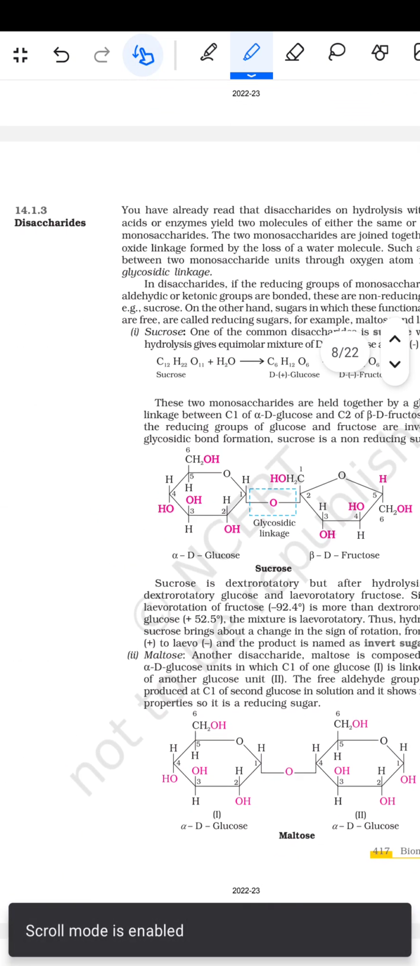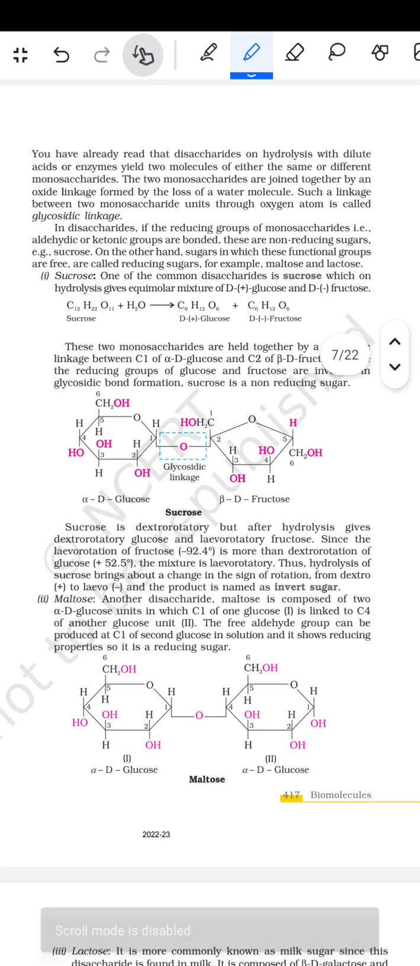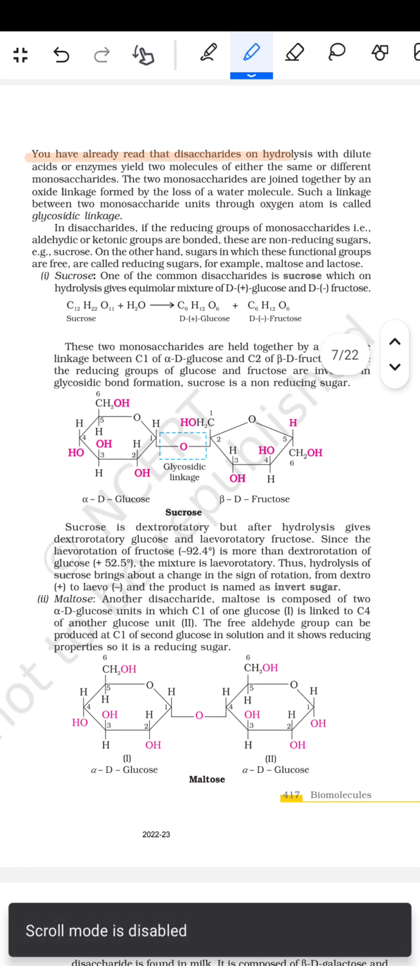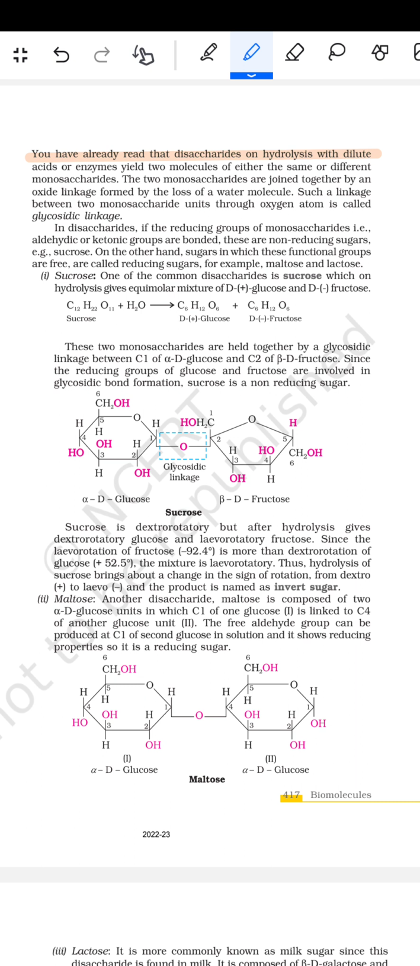इसके बाद फिर आता है डाइसैकेराइड्स। तो you have already read that disaccharides on hydrolysis with dilute acids or enzymes yield two molecules of either the same or different monosaccharides. The two monosaccharides are joined together by an oxide linkage formed by the loss of a water molecule. Such a linkage between two monosaccharide units through an oxygen atom is called the glycosidic linkage.